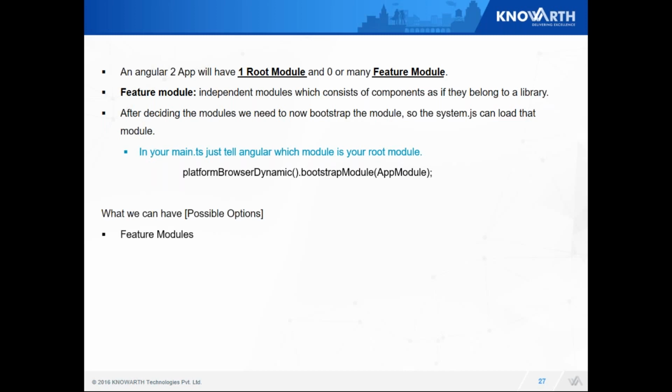What all things can we do in the modules? One, have a root module and add many feature modules. Two, define providers. Providers are basically external services. Those services I can restrict to a specific module, or I can keep them outside the module so they are accessible to every module. Three, lazy loading modules. Sometimes some modules I don't need to load instantly. That's where I use lazy loading.